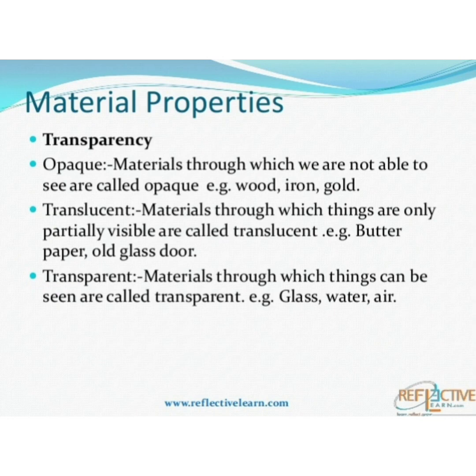And this property, by virtue of which we can see the objects partially, is called translucency.